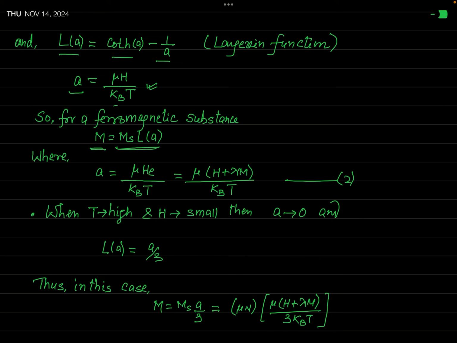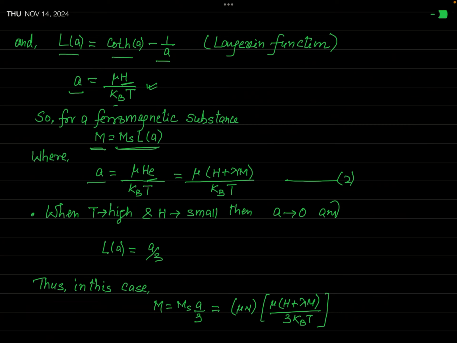In this case too, M is given by Ms times L of A. But when you write the expression for A, you must replace this H in Langevin theory by He in this Weiss theory, as I have told you earlier.